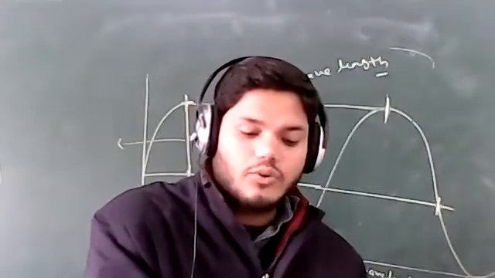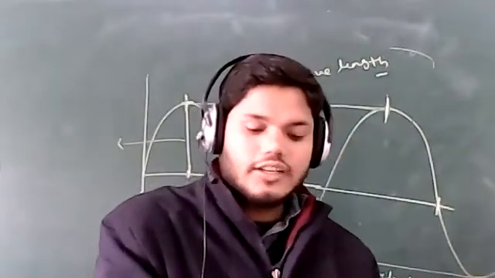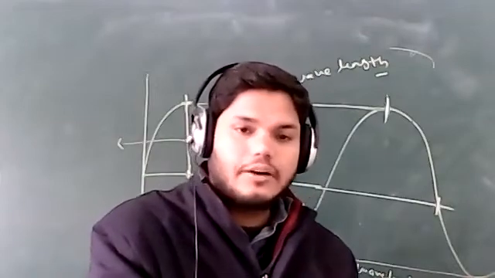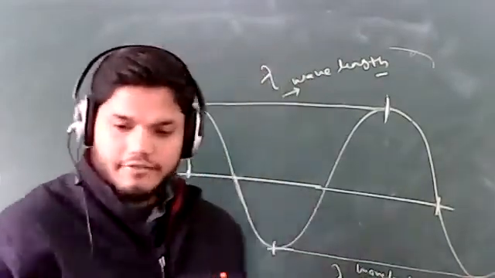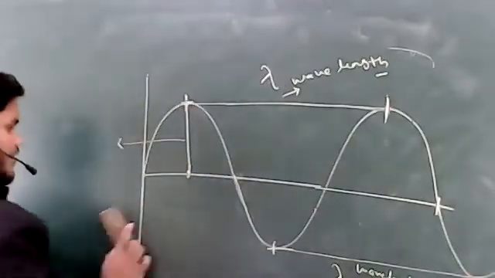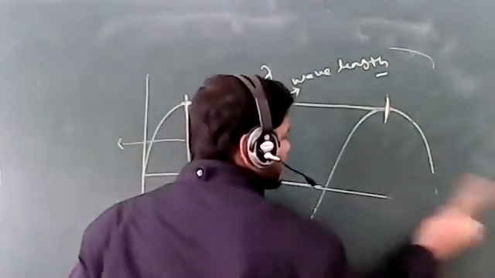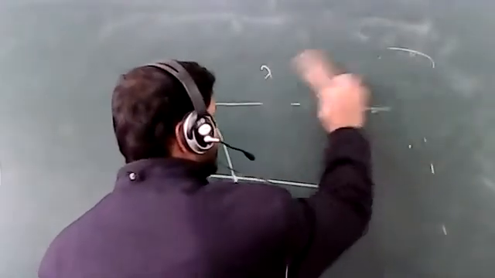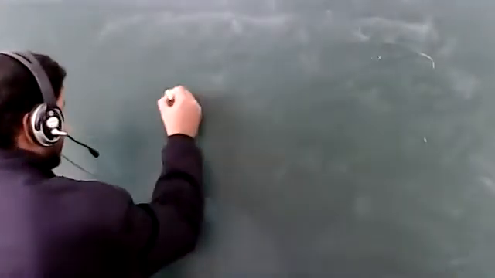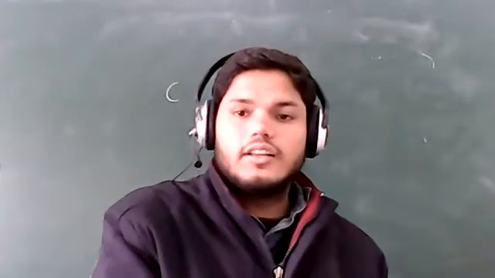In the longitudinal wave there are two things: one is compression, and the second one is rarefaction. So what is compression and what is rarefaction? If you read this theoretical chapter, you will understand the meaning of this paragraph, what compression is and what rarefaction is. Just see that one figure is given on page number 159. In that figure is the longitudinal wave.